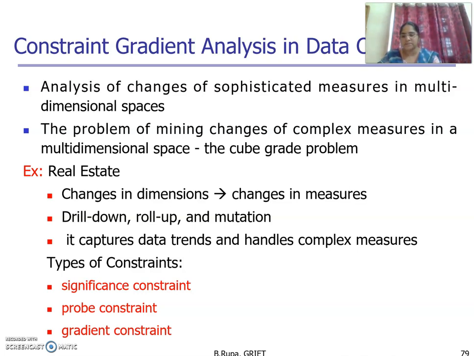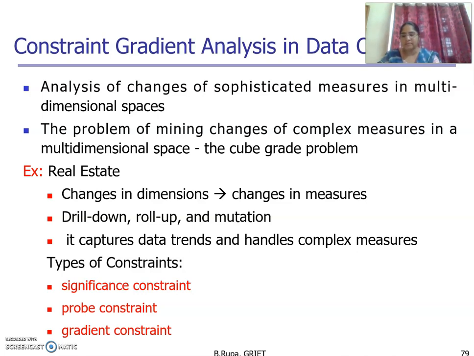A gradient constraint specifies the user's range of interest. Based on the user's range of interest on the gradient, we apply this gradient constraint. The user is typically interested in only certain types of changes between the cells. For example, we may be interested only in those cells whose average profit sales change by more than 90% compared to the probe cells. Such changes are specified within a threshold in the form of either a ratio or a difference of certain measure values of the cells under comparison.